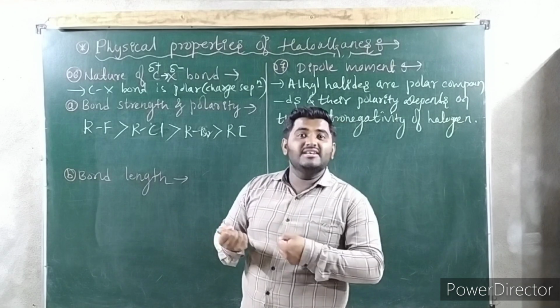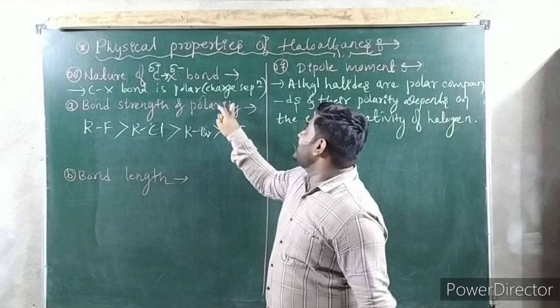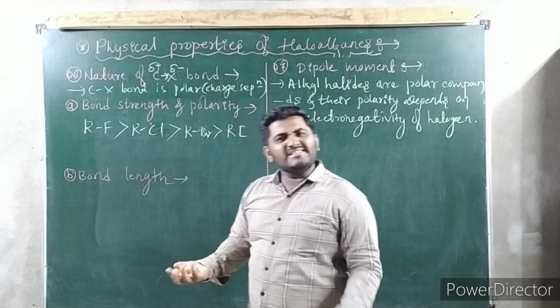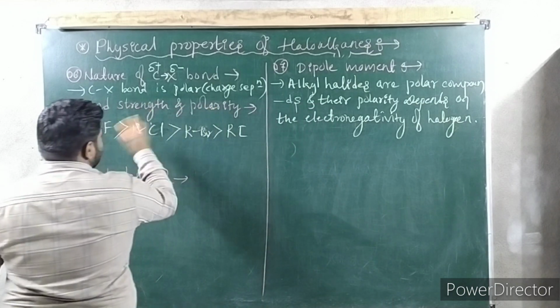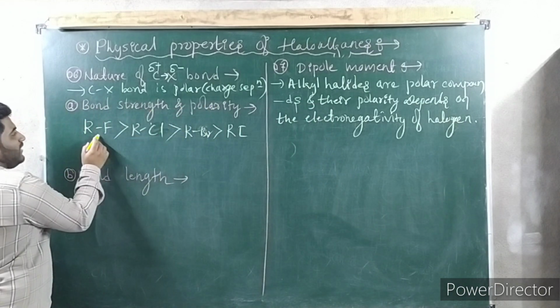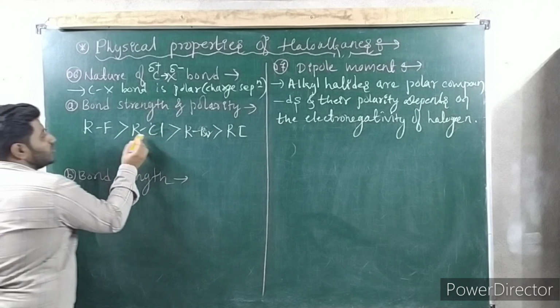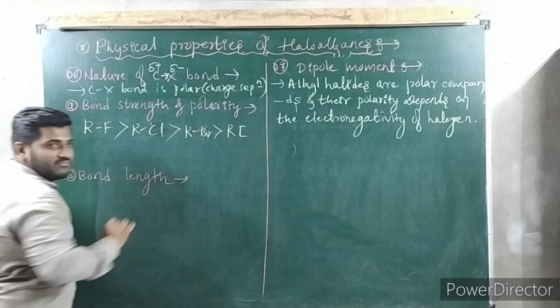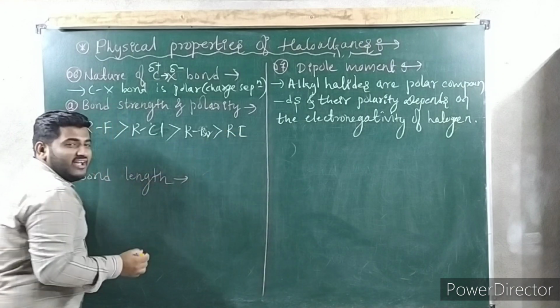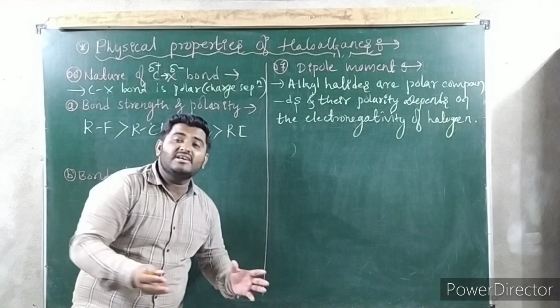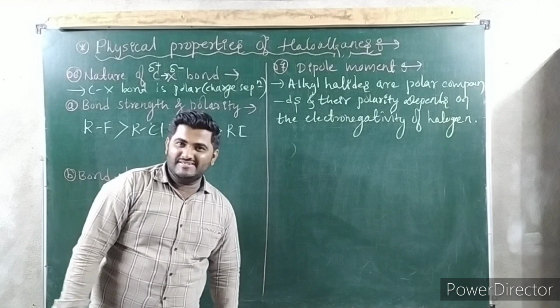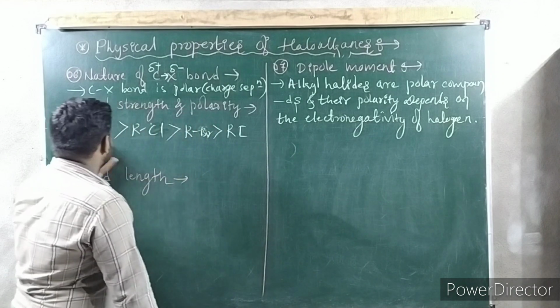If pulling power decreases, polarity decreases, and strength also decreases. So bond strength and polarity both have the same order. In haloalkanes, the highest is fluoroalkane, then chloroalkane, then bromoalkane, then iodoalkane. Because iodine has the lowest electronegativity and the highest size. Getting my point? So this is the order.